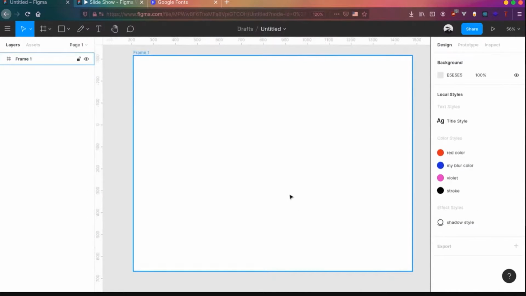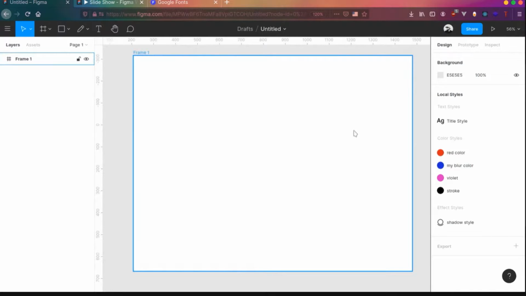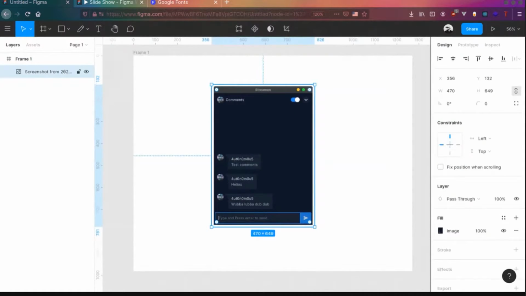Let's actually show you how to add images to your Figma project. There's a couple of ways. One is go to the menu and the file. There's a place image option over there. You can use that, or else you can simply open your file manager on your computer, click on any image and drag and drop it over here. My file manager won't be visible because I'm sharing the particular browser tab and not the entire thing. So you can open your file manager on the side and drag and drop it to Figma. So you'll get the images over there.